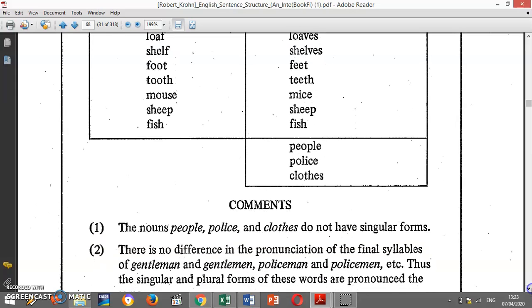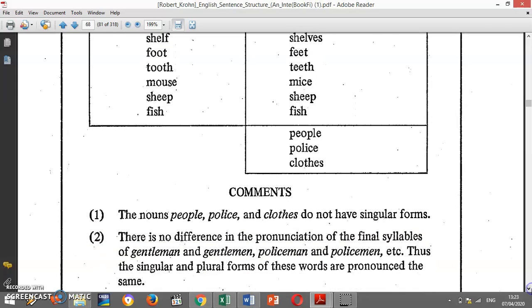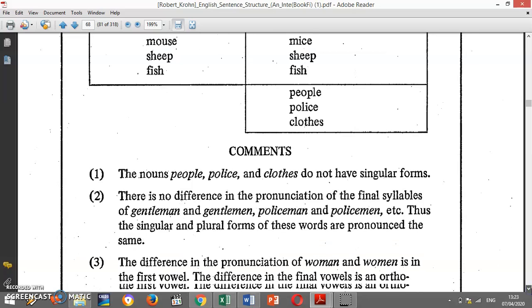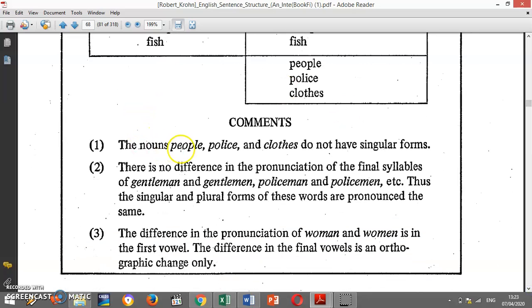On the comments, there are explanations about the table. Number 1, here, the nouns people, police, and clothes do not have singular forms. Jadi, tiga kata ini dia tidak ada bentuk singularnya. Ketika ingin menggunakan bentuk singular dari people, kita menggunakan kata benda yang lain, yaitu person. So, if you want to talk about people in singular form, you have to use a different word, which is person.